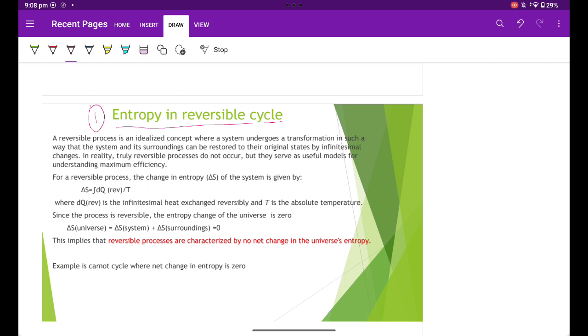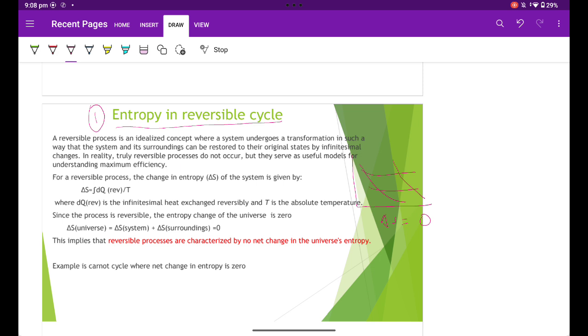There is no change in entropy of the working substance during the two adiabatic paths. Either during adiabatic expansion or compression, Q is equal to 0. Therefore, delta S is equal to 0.